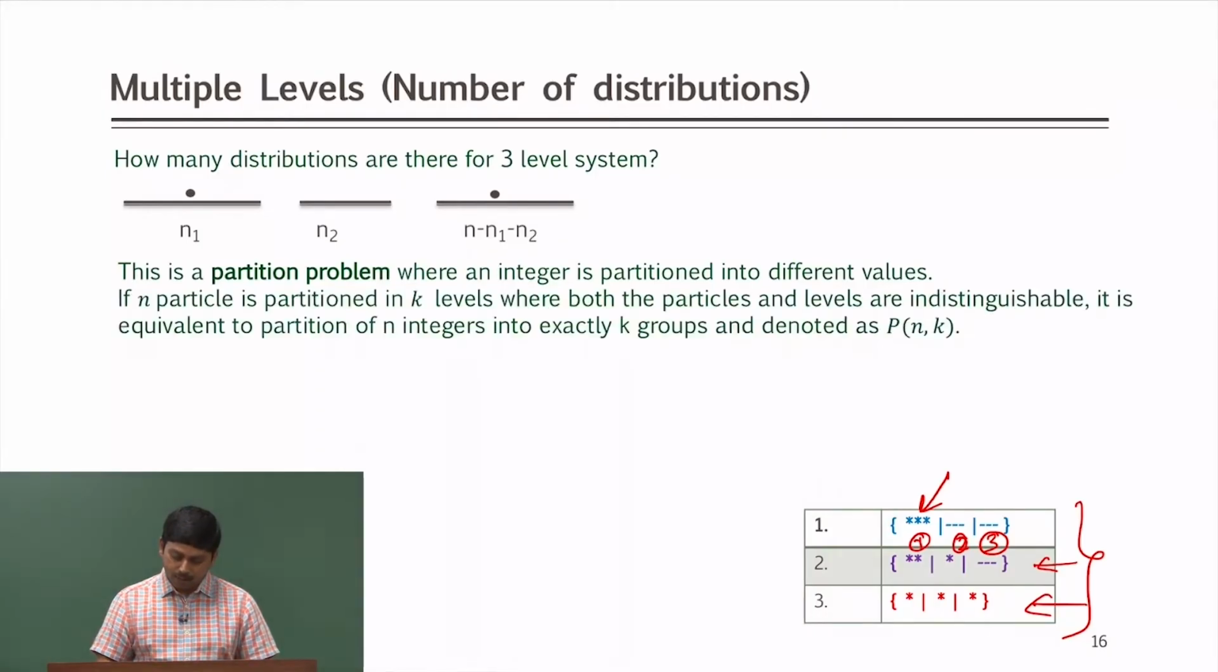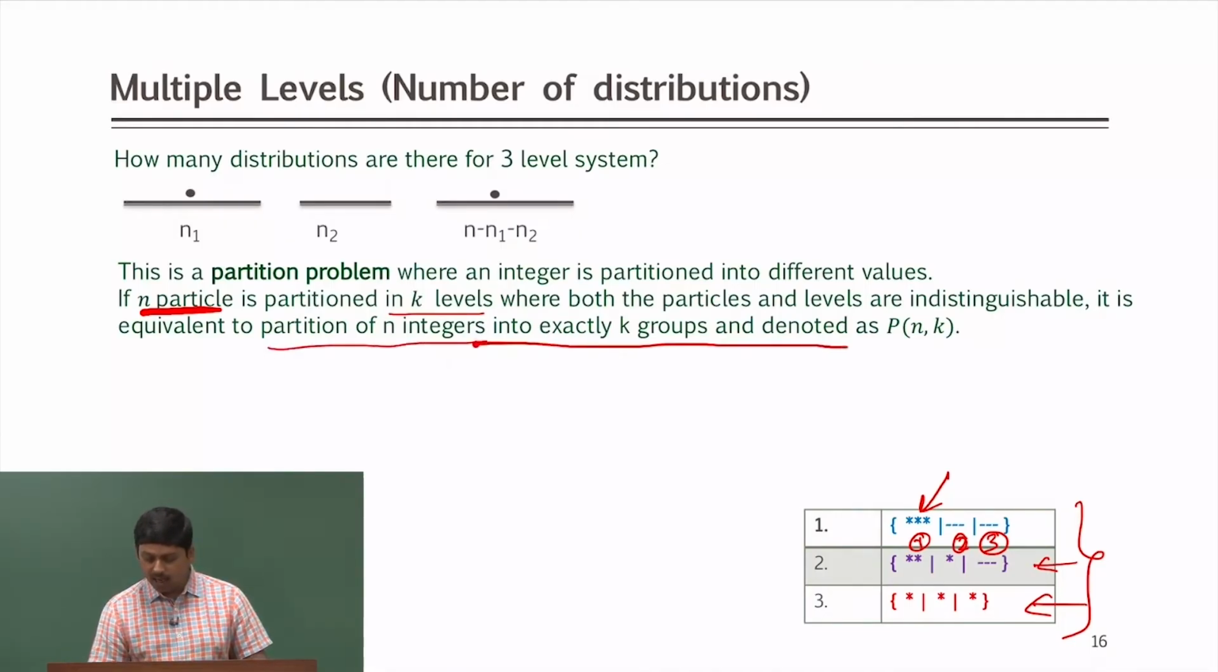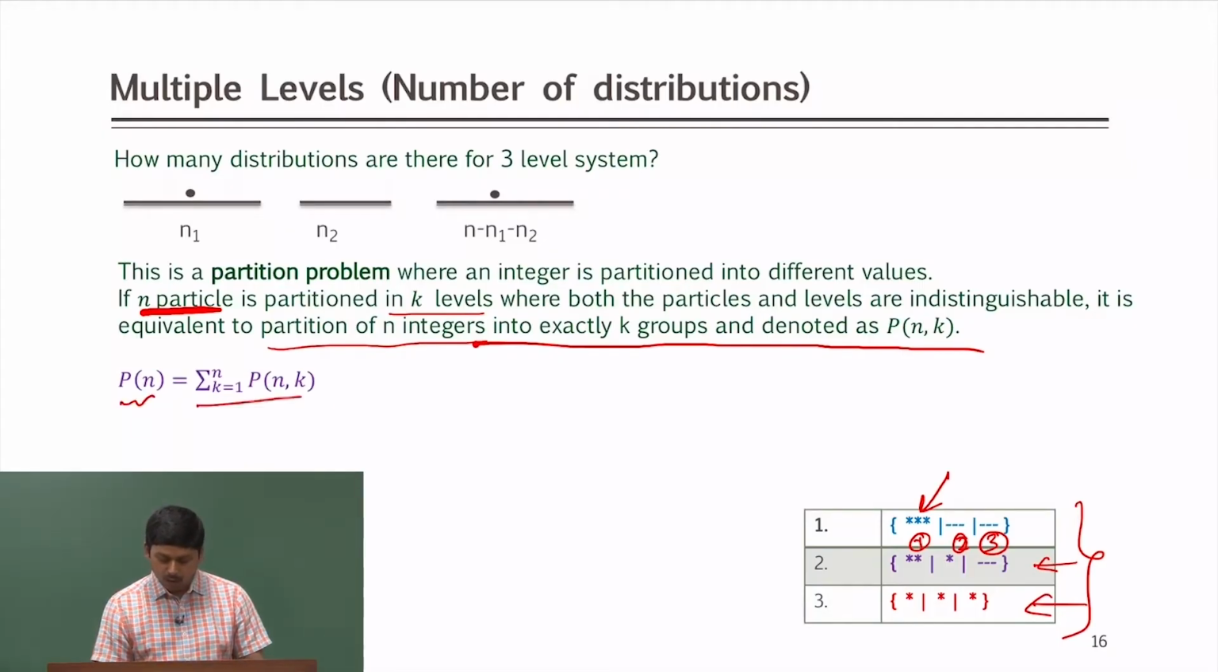For example, if we have n particles partitioned into k labels, where both the particles and the labels are indistinguishable, it is equivalent to partitioning the integer n into exactly k groups, denoted by P(n, k). The total number of partitions will be the sum over k equal to 1 to n. Let me give you an example: how many ways can I partition 5?